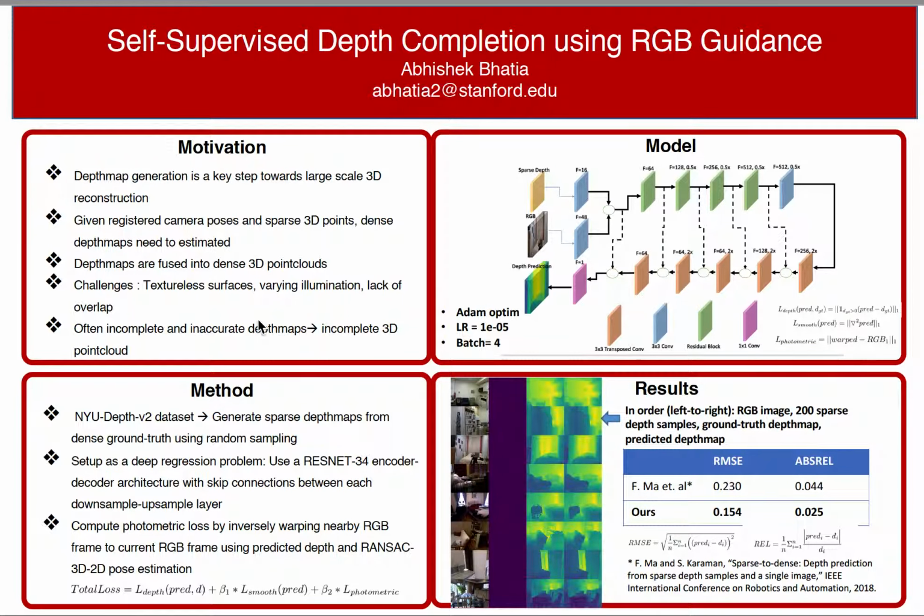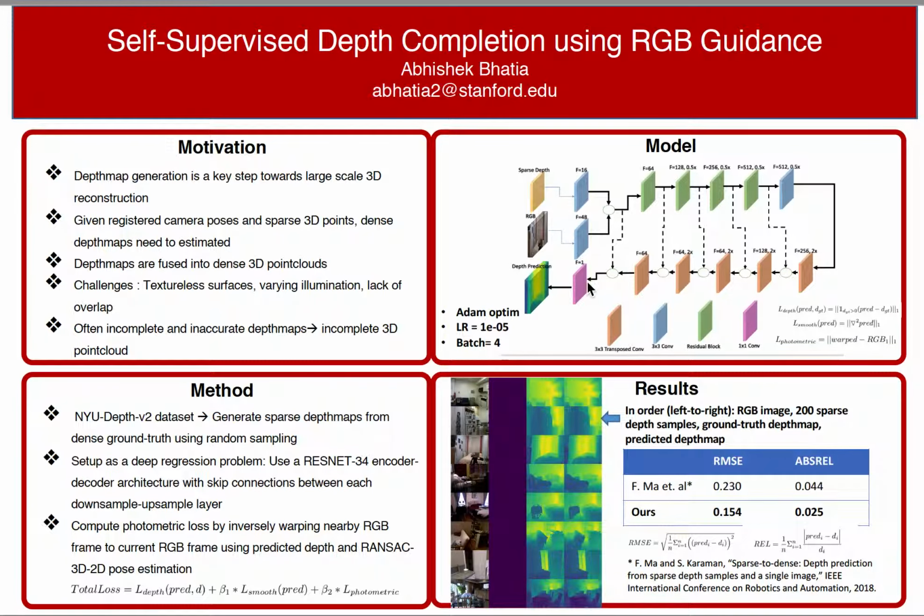I use the NYU depth dataset to train the network and use random sampling to generate 200 sparse depth samples per input using the ground truth depth maps. I implement an encoder-decoder based on residual layers and skip connections between corresponding encoder and the corresponding decoder layer. The sparse depth maps and the RGB images are independently processed through 3x3 conv before being concatenated as an input to the network. The last layer is a 1x1 conv layer which outputs a single channel depth image as a prediction.